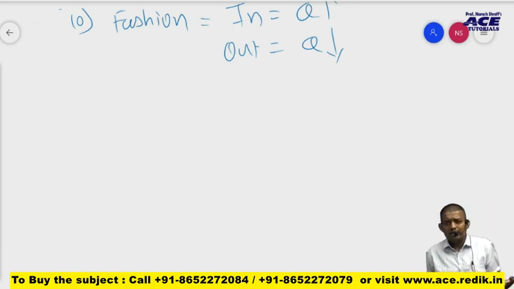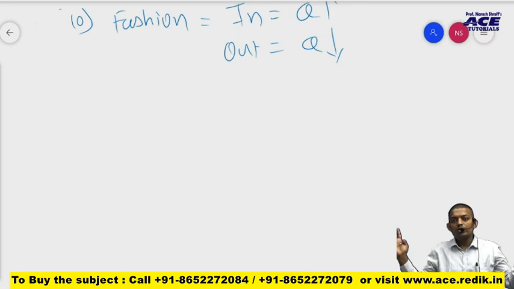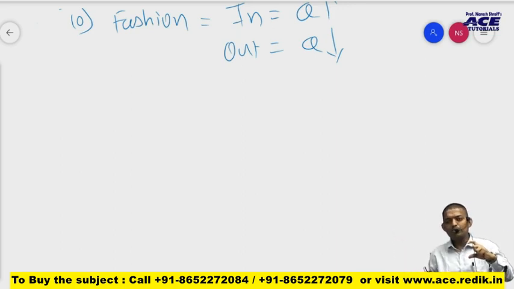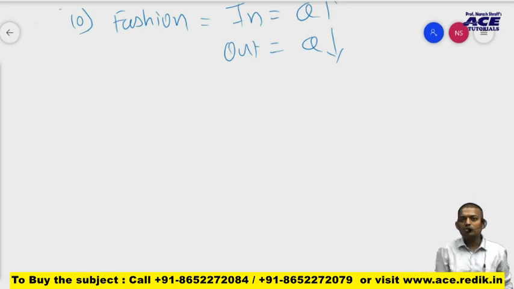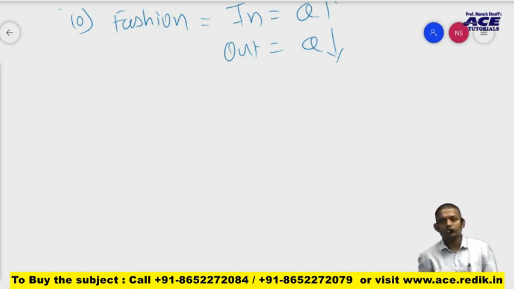What happens in the market? This is the simple law: people buy larger quantities when price is less, and people buy small quantities when price is high. So there is always an inverse relation between price and demand. It is a simple observation you can make in the market also.